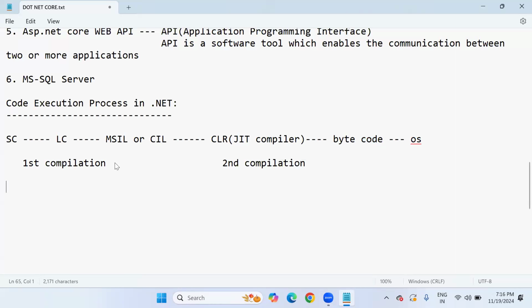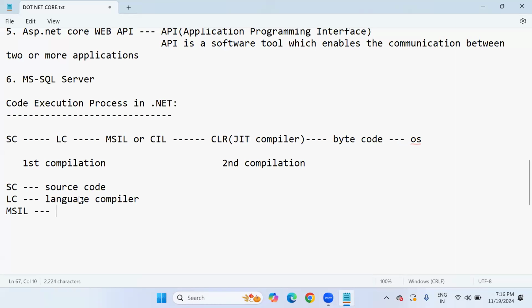There will be two compilations that take place in the entire .NET. So let me give the abbreviations here. SSC means source code. LC means language compiler. Yes, every language has its own compiler.